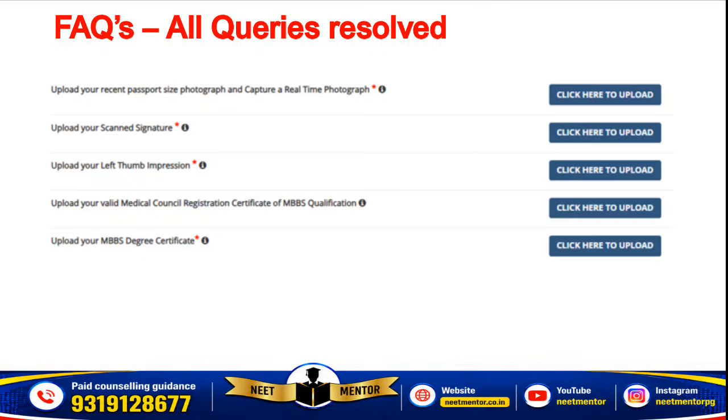The fifth one is your MBBS degree. If you don't have the MBBS degree, you must be having the provisional degree. On the day of convocation, they would have given some certificate that you can upload, or the passing certificate. Okay, so that's all about the queries and the FAQs.